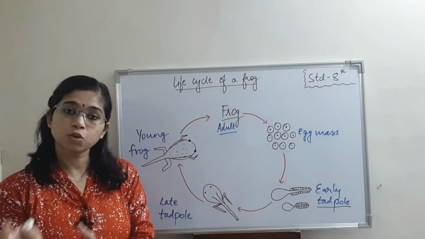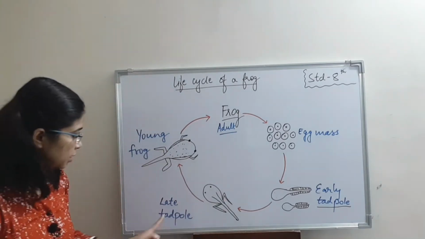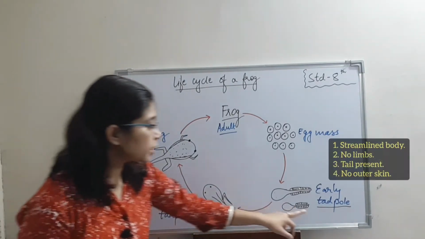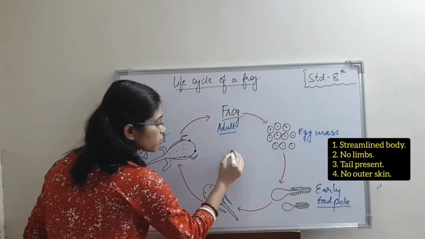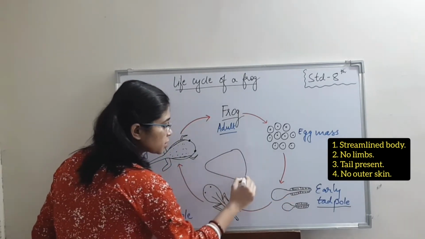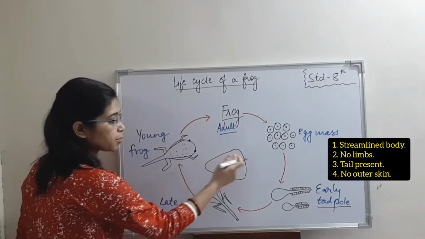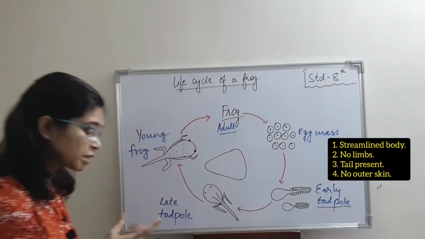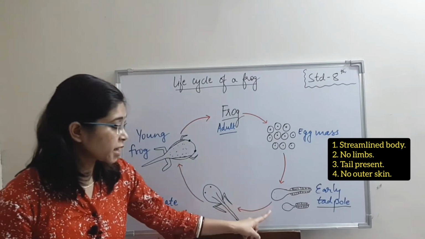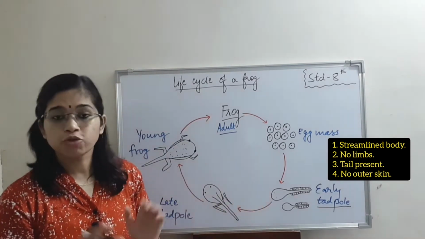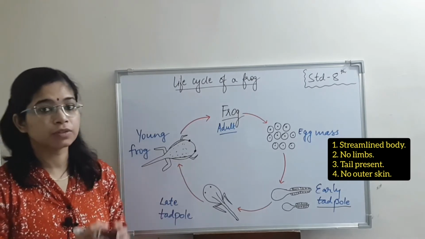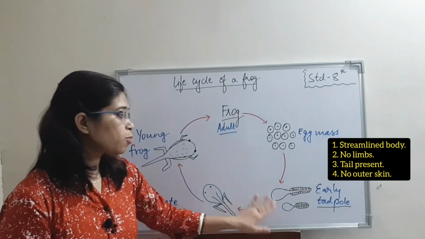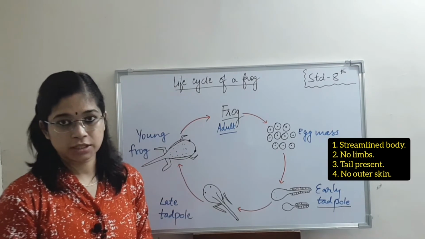This tadpole has two stages, early tadpole and the late tadpole. In the early tadpole, you are able to see streamlined bodies present. Streamlined body means when this type of structure is present, which is narrow at one end and broad at the other end. That is known as streamlined body. This streamlined body helps the tadpole to swim in the water and also to reduce the friction of the water current. There is no protective skin over this structure.